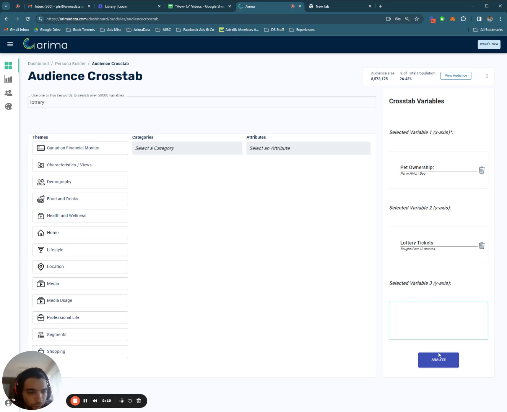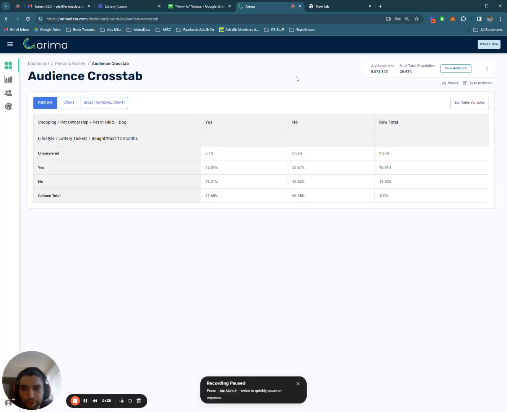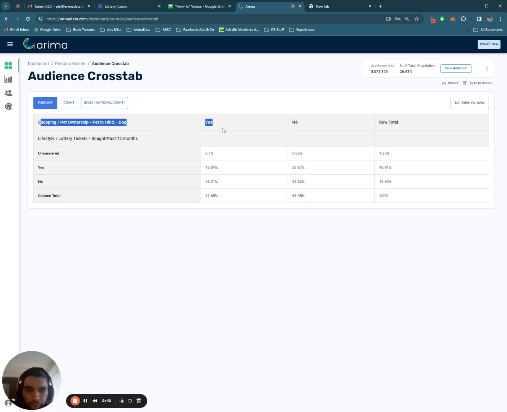But we have another tool that will also help you do more of these. So let's just take a look at the analysis. What we get here is a chart, an X and Y axis chart. It takes a second to load up. Here we are. So the way this works is at the top we have shopping, pet ownership, and the household dog owners. So people who answered yes or no to this question. And then we have lottery tickets along the other axis here.